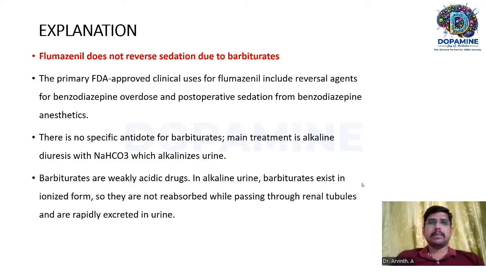In case of any barbiturate toxicity, alkaline diuresis with soda bicarb is the treatment of choice. The barbiturates are weakly acidic drugs, and in alkaline urine, they exist in ionized form. Hence, they are not reabsorbed. So they pass through the renal tubules so that they get easily excreted from the urine.